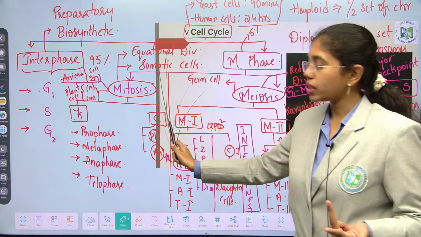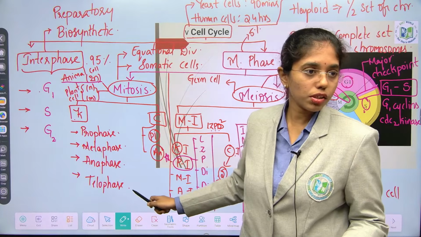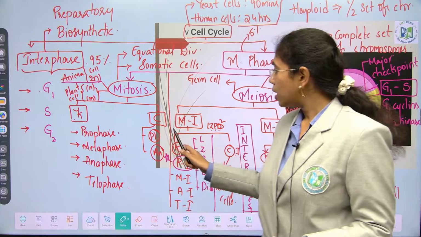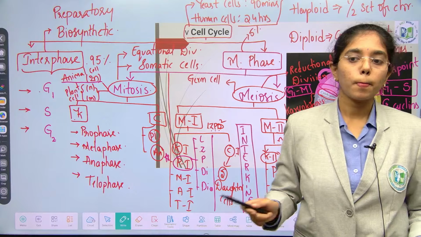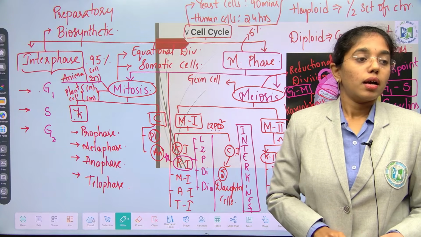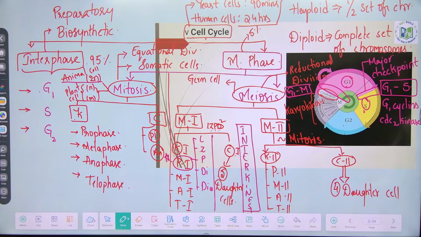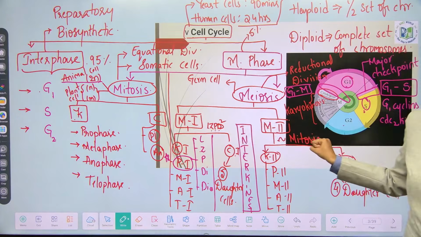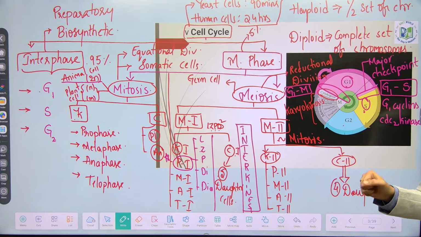Mitosis, karyokinesis and cytokinesis. Karyokinesis, pro, meta, ana and telo. All the events do you remember? Next, cytokinesis, in which type of cell it is centripetal, ma? Centrifugal in plant cells. Meiosis, meiosis 1 and meiosis 2. What are the 5 substages of prophase 1?